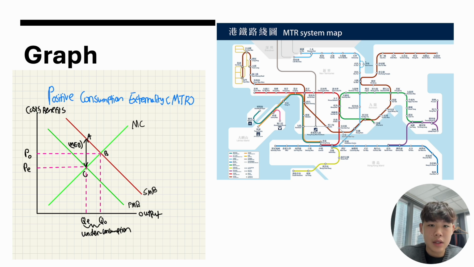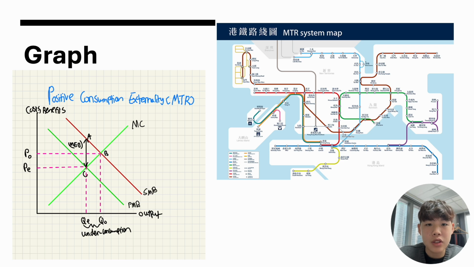On the x-axis, we have the quantity, this time representing MTR rides. On the y-axis, we have price or benefit again. Now, for the curves. The marginal cost curve slopes upward because providing more rides increases operational costs. The private marginal benefit (PMB) curve slopes downward because each additional ride provides less private benefit to individuals.